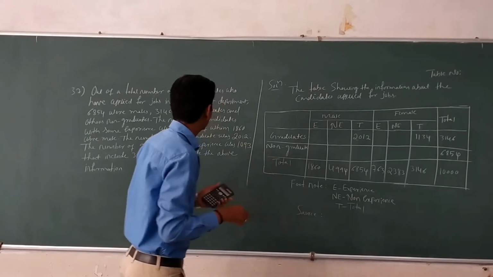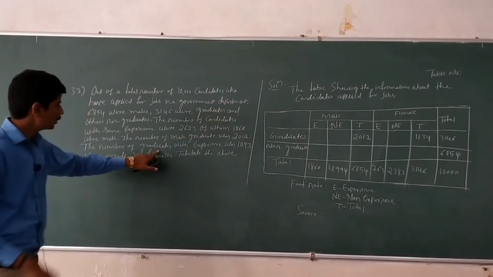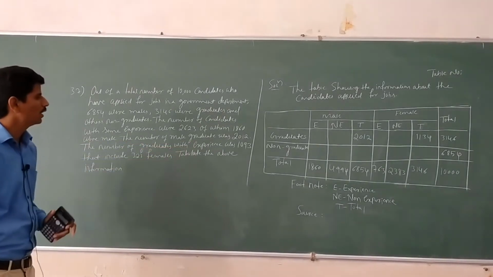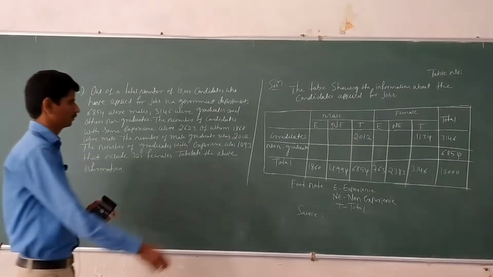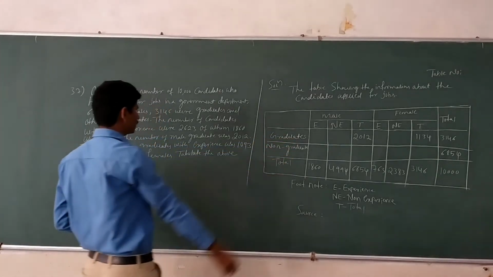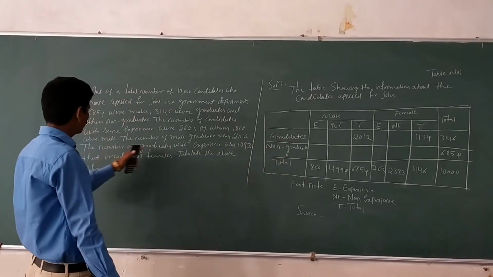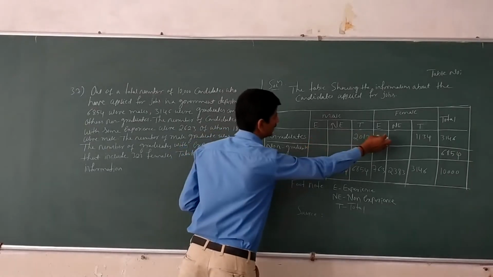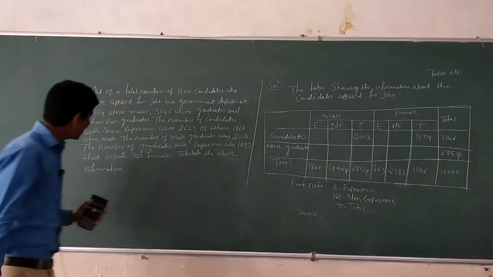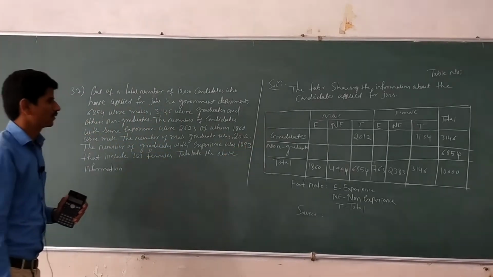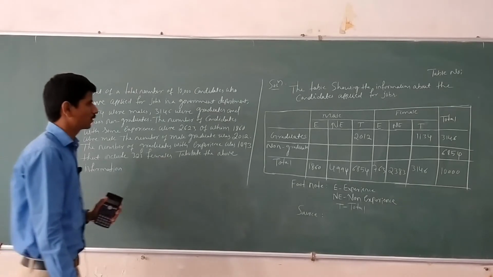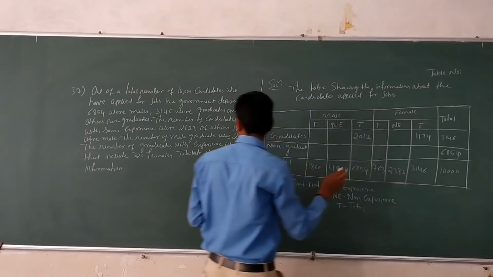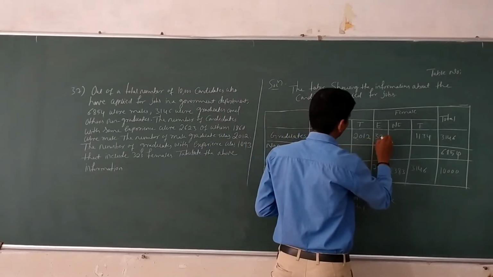The next, the number of graduates with experience was 1,093. The number of graduates is both male and female. Experience, this plus this equal to 1,093. That include 323 females. Here, the female graduates experience is 323.